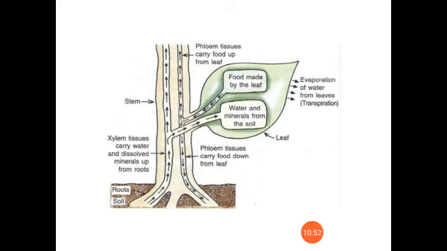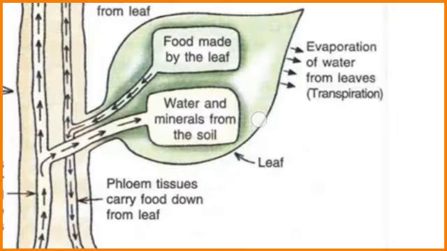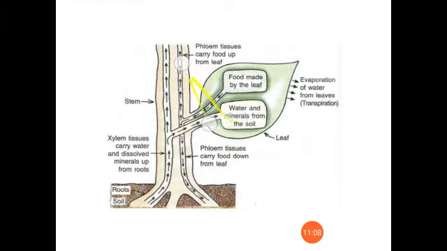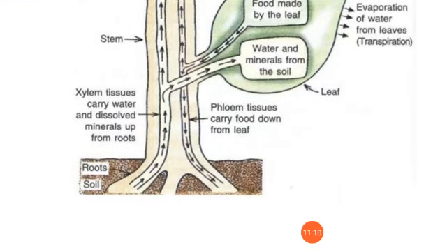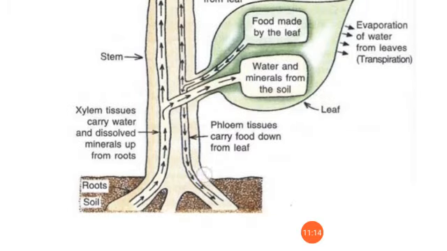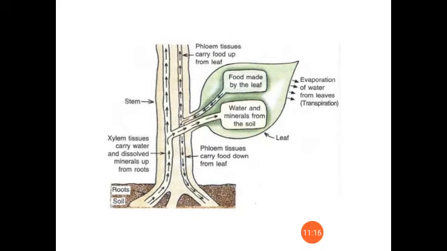Due to evaporation, water is lost from the upper part of the plant, from the leaves, and the concentration of water, or the pressure, will be less there. So from the downside, where there is more pressure due to the absorption of water, water will be pushed towards the upper part, or a pulling force will be experienced from the upper part.